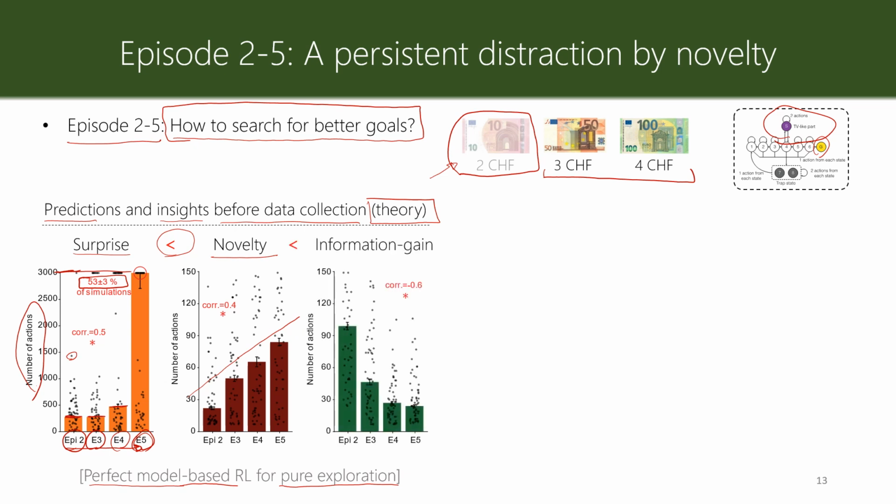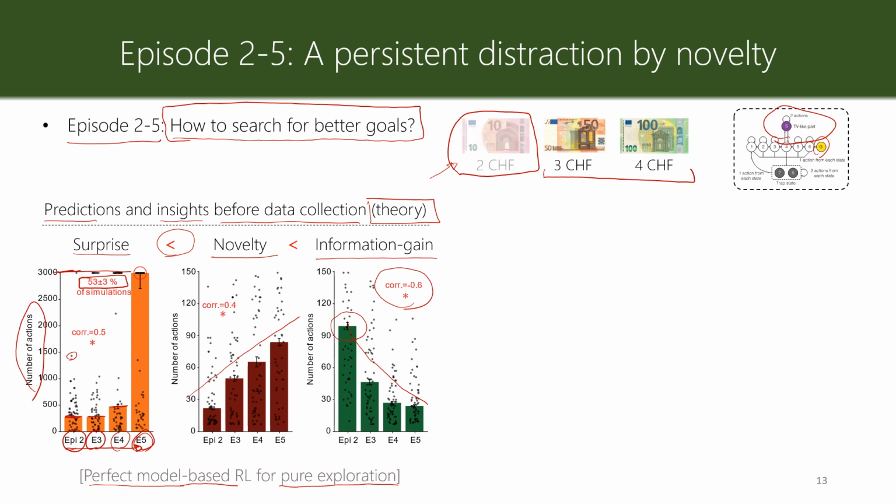But if we look at information gain seeking, as expected from the theory, we see that at the beginning it spends a good amount of time in the stochastic part, but this decreases over time, seen by a negative correlation.